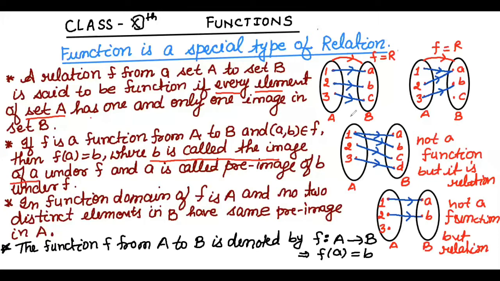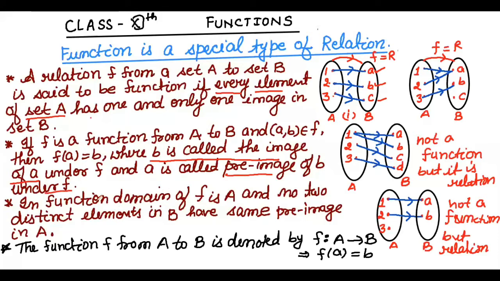So b is called the image of a. Means in the first example, which is an example of a function, A is called the image of 1. B is called the image of 2. C is called the image of 3. So this is the meaning. And a is called the pre-image of b under F. Means 1 is called the pre-image of A. 2 is called the pre-image of B. 3 is called the pre-image of C. So this is the way we use image and pre-image.